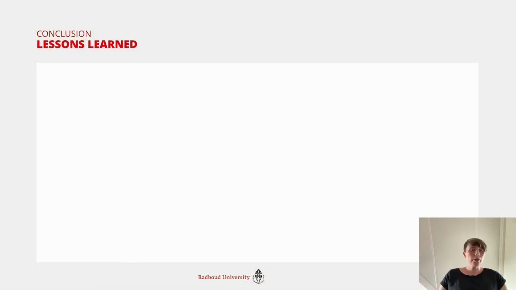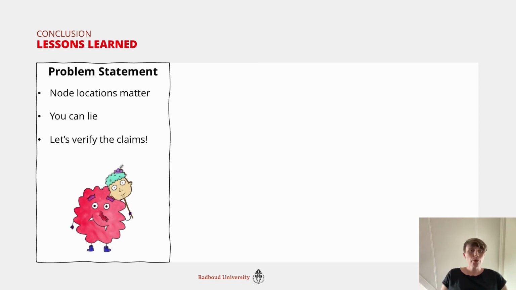And this brings me to the conclusion of the talk. We have a couple of lessons learned from this system and the problem statement and the implementation. First of all, we work on a system that's fully decentralized and where the locations of nodes really matter, where it makes a difference if you're in country A or in country B. We know that nodes can lie, so you can just claim a false location.